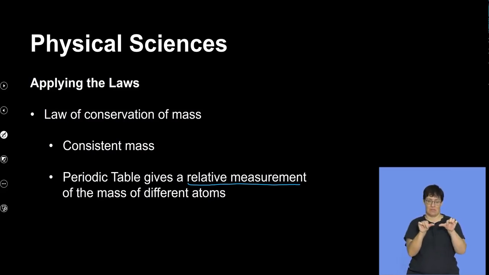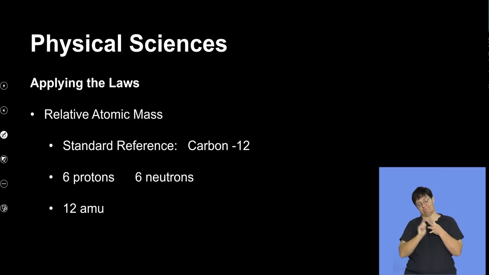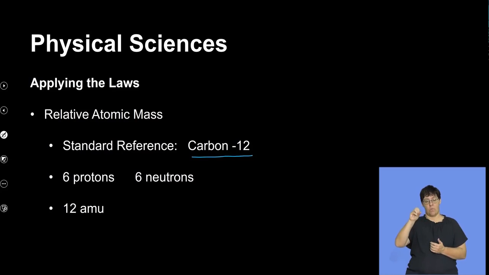And this relative measurement is what we refer to as the relative atomic mass or relative formula mass of different substances, okay? So when we talk about the relative atomic mass, okay, this has to do with the standard reference of the carbon-12. So the carbon-12 is actually our reference element. Everything is made in comparison with the carbon, okay?